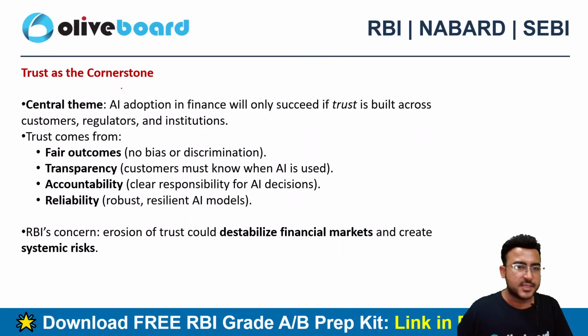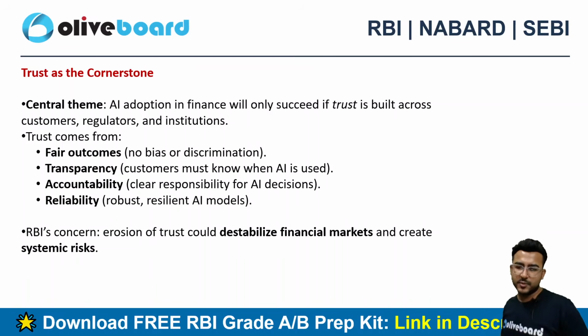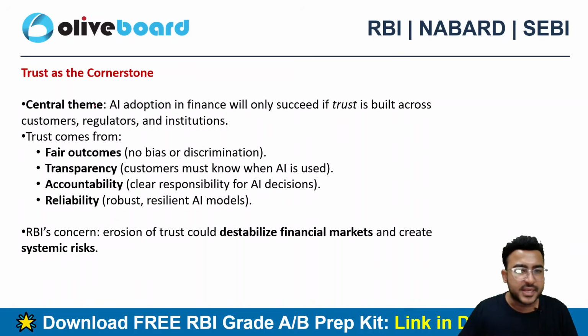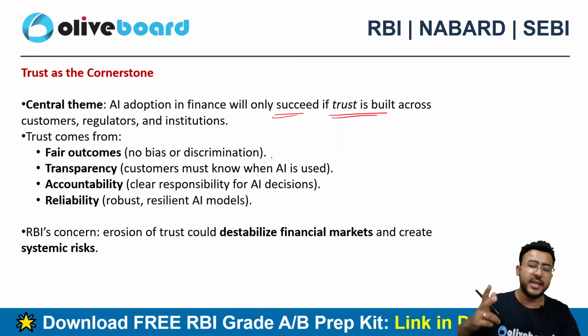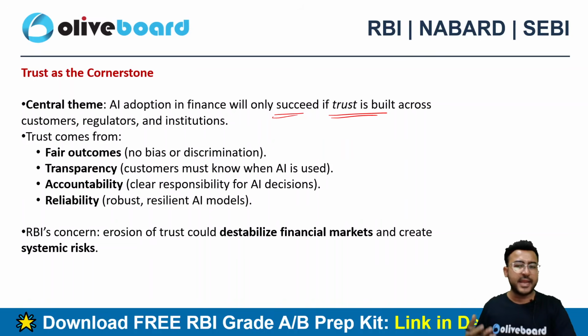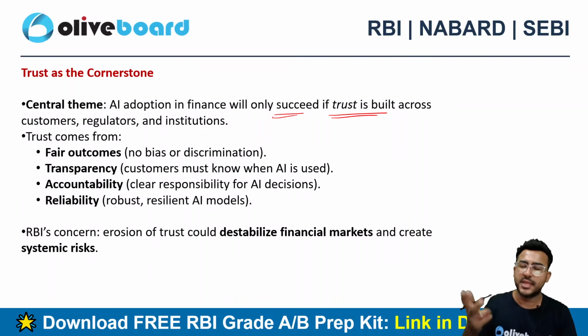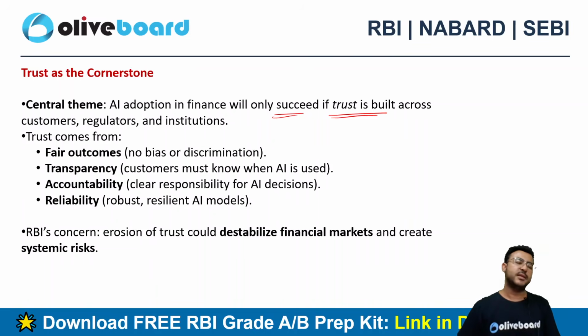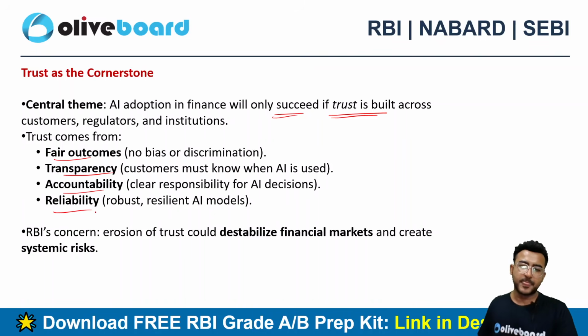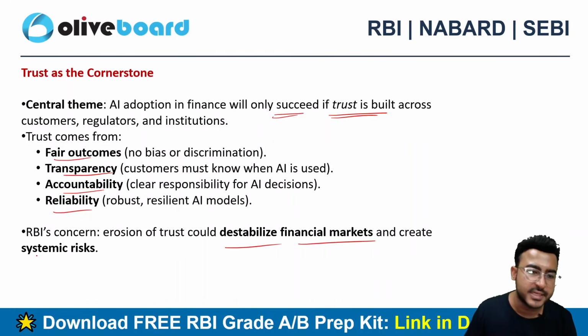सो पहली चीज़, trust as the cornerstone, और हमने principles में भी देखा था trust was the number 1 principle. Central theme होनी चाहिए that AI adoption in finance will not only succeed but it will also build trust across customers, regulators and institutions. तो सिर्फ efficiency बढ़ाने से कुछ नहीं होगा, we need to build that trust factor as well in the customers, regulators and institutions, because without trust nothing happens, right, in any industry. सो trust कैसे आता है? Fair outcome, transparency, accountability और reliability से आता है. पर RBI का concern यहाँ पे ये, erosion of trust could destabilize the financial market and create systemic risk.